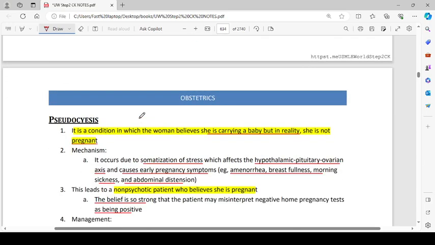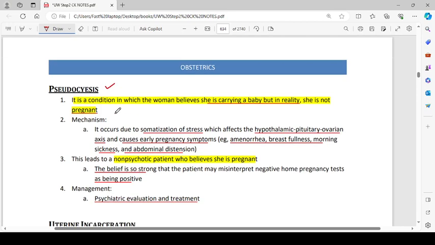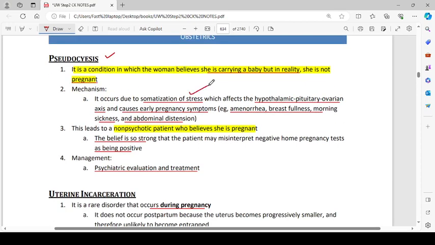Then we have pseudocyesis. Okay, that's a new condition for me. It is a condition in which the woman believes that she is carrying a baby, but in reality she is not pregnant. Due to a psychiatric condition, it occurs due to somatization of stress, which affects the hypothalamic pituitary ovarian axis and causes early pregnancy symptoms like amenorrhea, breast fullness, morning sickness, and abdominal distension.